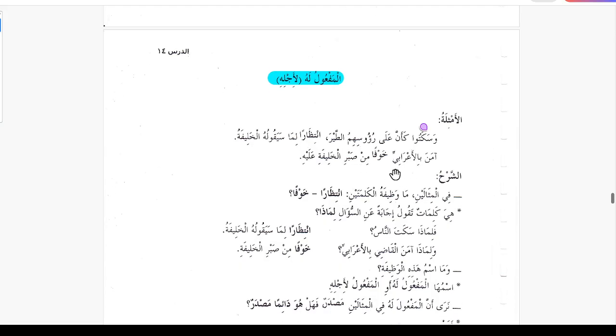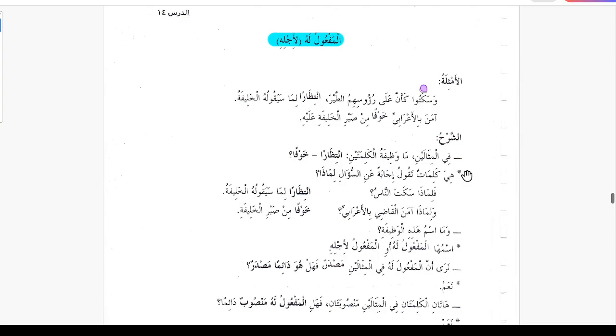Amana bil Arabiyi khawfan min sabr al-Khalifati alayhi. He believed the Bedouin out of fear from the patience of the Caliph upon him. So the Caliph was showing patience with the Bedouin, so he believed, we'll study in the lesson, he believed the Bedouin out of fear from the patience of the Caliph upon him.